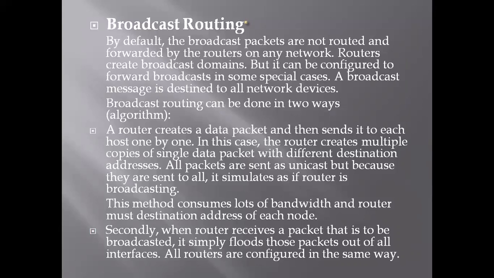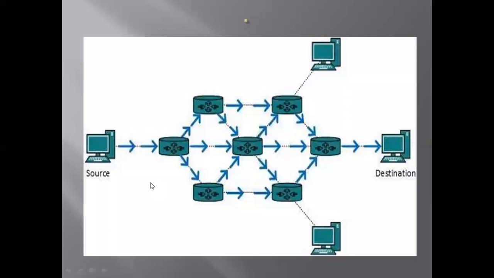Second is broadcast routing. By default, broadcast packets are not routed and forwarded by the routers on any network. A router creates a data packet and then sends it to each host one by one. In this case, the router creates multiple copies of a single data packet with different destination addresses. All packets are sent as unicast, but because they are sent to all, it simulates the router broadcasting.